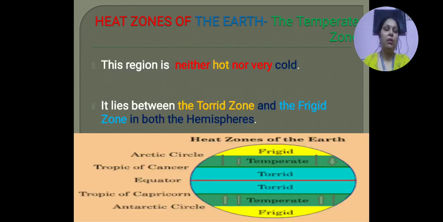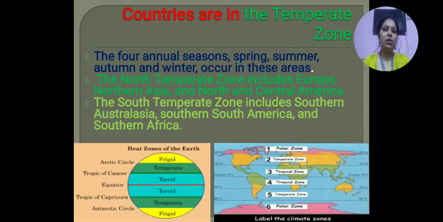Now we will talk about our last heat zone of the earth, which is the temperate zone. This region is neither hot nor very cold. It lies between the torrid zone and the frigid zone in both hemispheres, the southern hemisphere and the northern hemisphere. In this zone we have 4 annual seasons: spring, summer, autumn and winter. So these 4 seasons occur in the countries where the temperate zone is there.